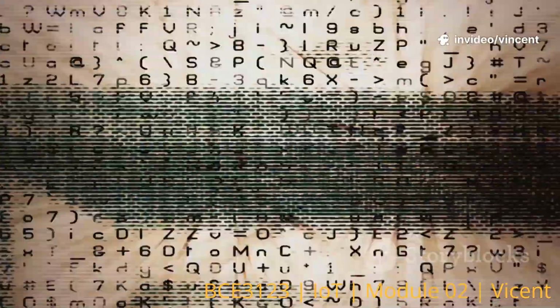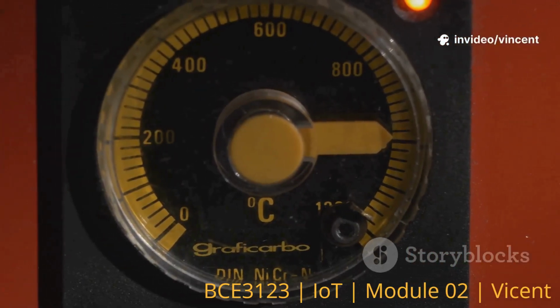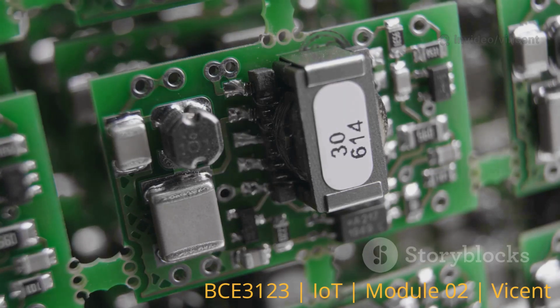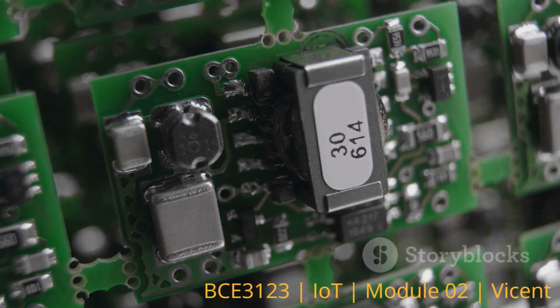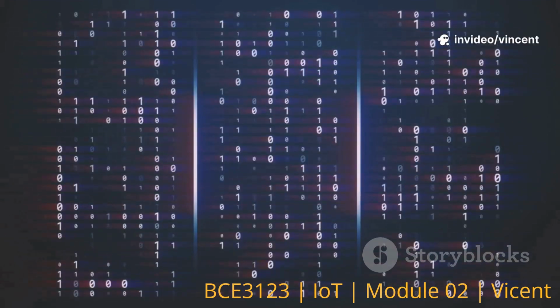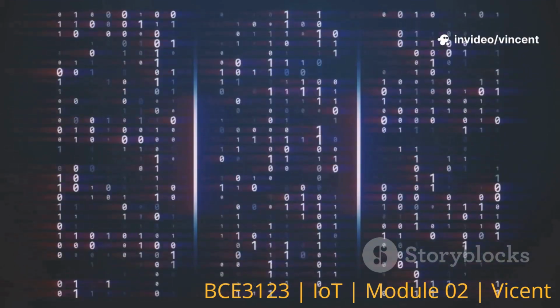Not all data is the same. Analog data is continuous, like a thermometer's gradual readings. It must pass through an analog-to-digital converter, or ADC, to be understood by a microcontroller. Digital data is discrete: on-off signals, counts, or states. These are simpler to handle.